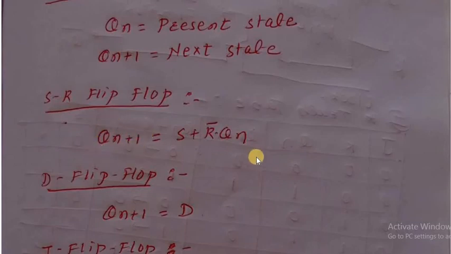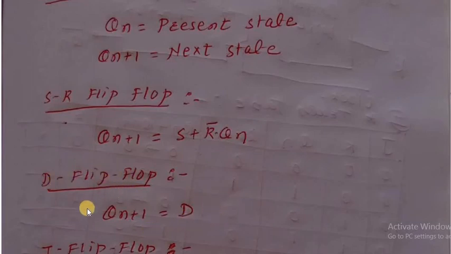For the D flip-flop, the delay flip-flop, whatever the D data input is, it is said to be the next state. Here there is no Qn.